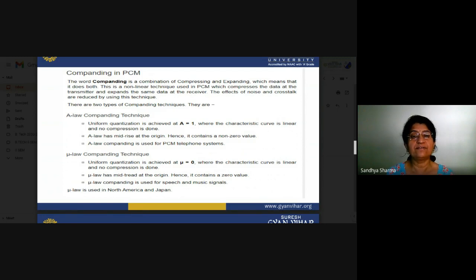So basically, when you have to do the compounding for quantization, A depends on the degree of your compression. If A is equal to 1, the characteristic curve is linear and no compression is done. A law has a mid-rise at the origin and hence it contains non-zero values.